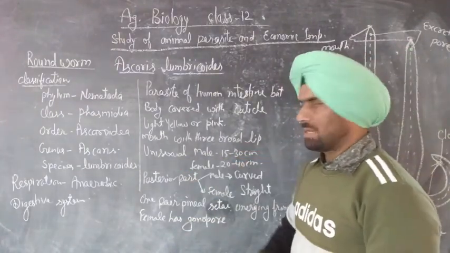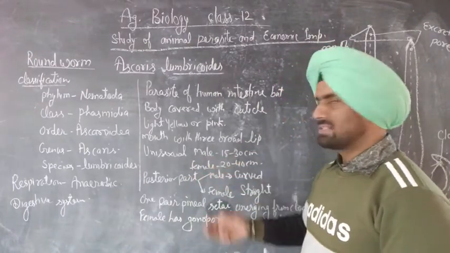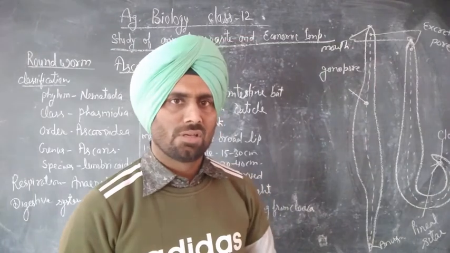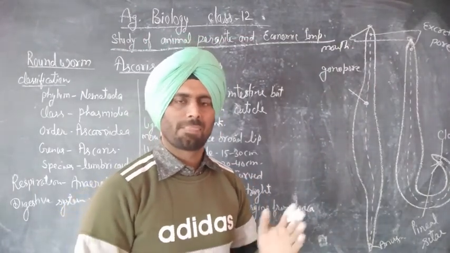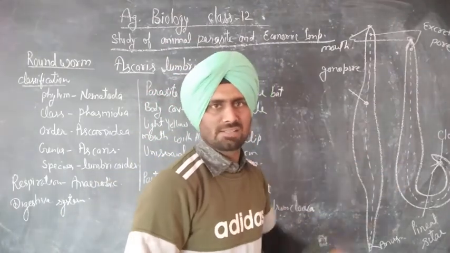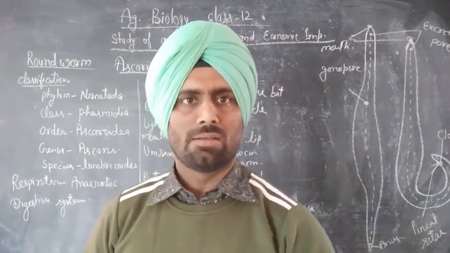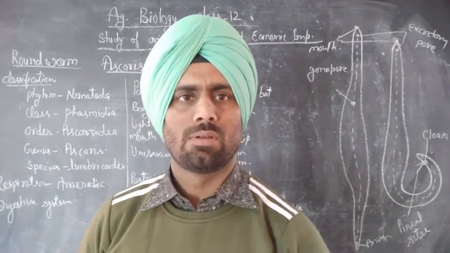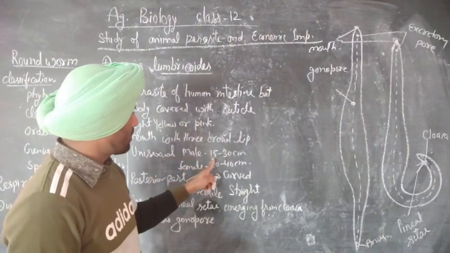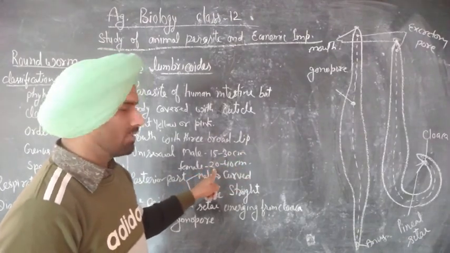It is a unisexual animal. It means male and females are separate. The male Ascaris is shorter than the female. It is the female Ascaris, and it is the male Ascaris. Male Ascaris is shorter compared to female Ascaris. We can see here the male Ascaris is 30 centimeter long, and female Ascaris is 20 to